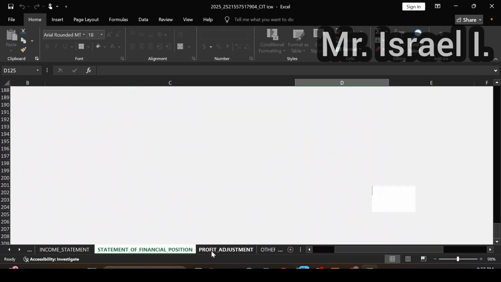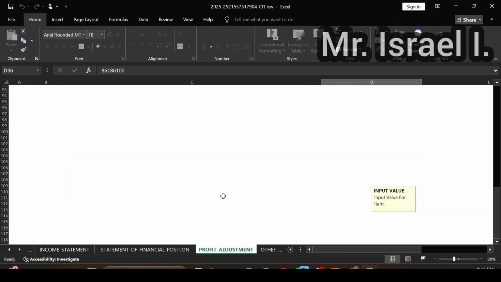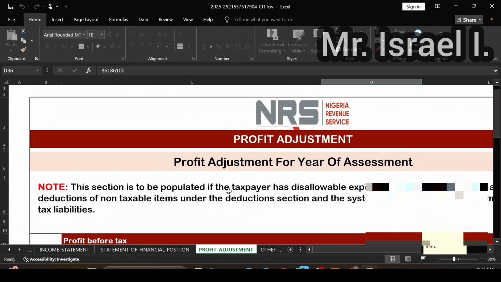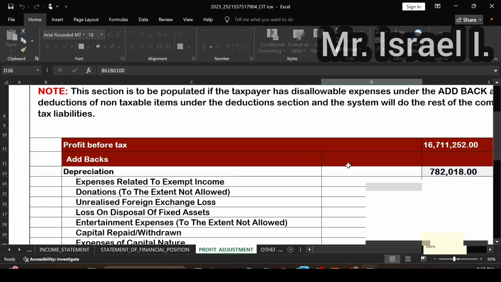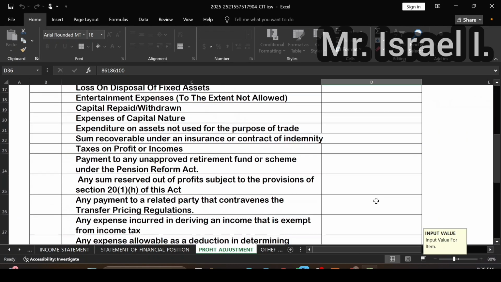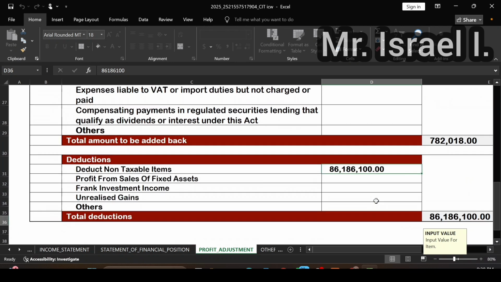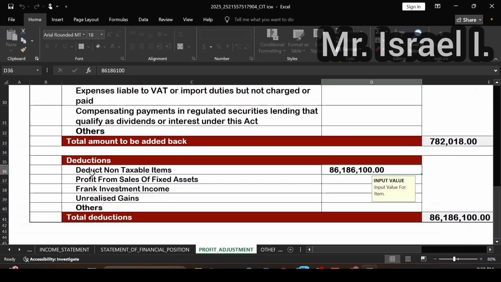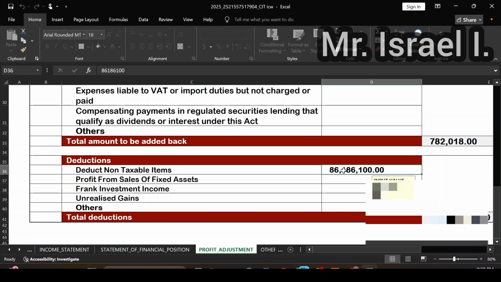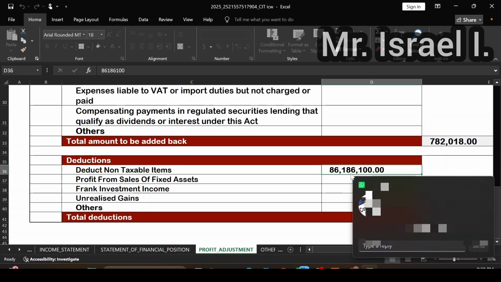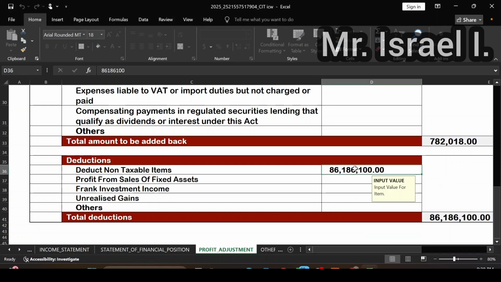Then you go to profit adjustment. This is one of the technical aspects of it. Your depreciation will come here. The only thing I want to show you here is this. You come here, deduct non-taxable items. This is the revenue, sorry, the grant or the donor amount, the amount which the donor gave to them. This is the total amount.